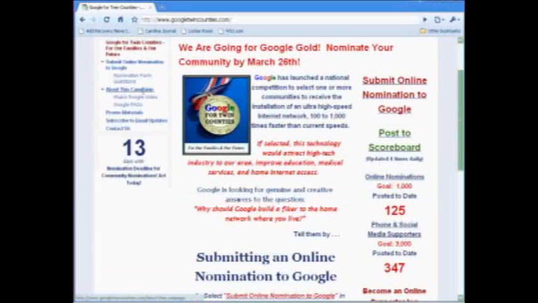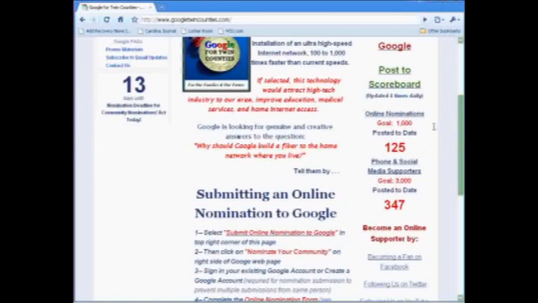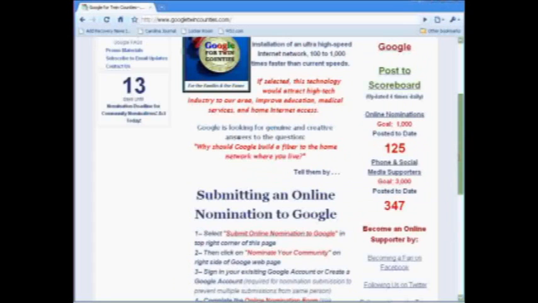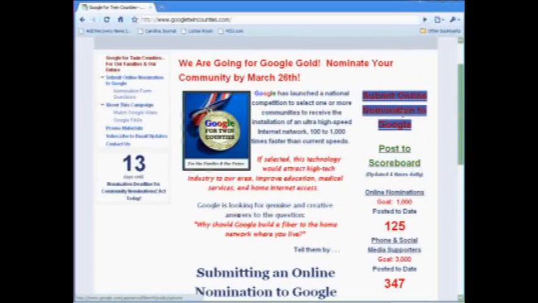You'll see over here you have some documents and other things that you can find out about the campaign and about Google's Fiber Initiative, as well as a tote board here with respect to the progress that's already been made. And then down here, links to our Facebook fan page, to follow the campaign on Twitter, as well as to the YouTube channel. And if we have a few seconds at the end, we'll talk about that. But let's first go straight to the online nomination to Google.